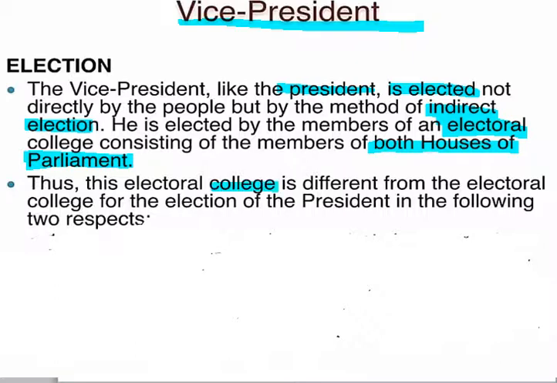This electoral college differs from the electoral college of the president of India in the following two respects. The nominated members of Lok Sabha and Rajya Sabha will also cast their vote for the vice president, whereas nominated members do not take part in the election of the president. And no state or union territory legislative assembly will cast their vote in the election of the vice president.